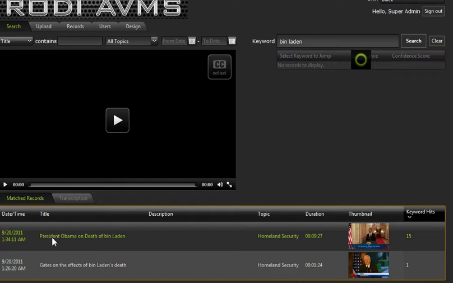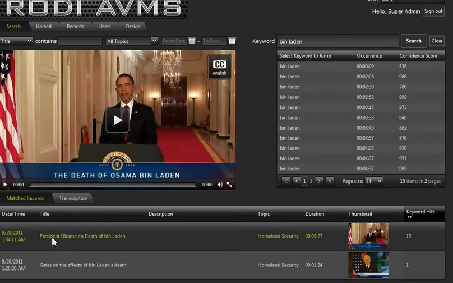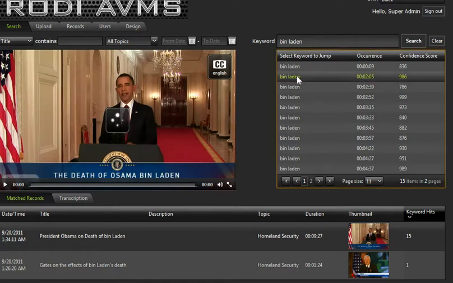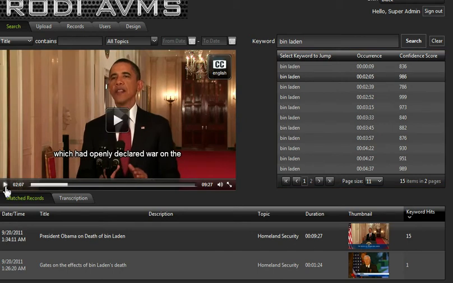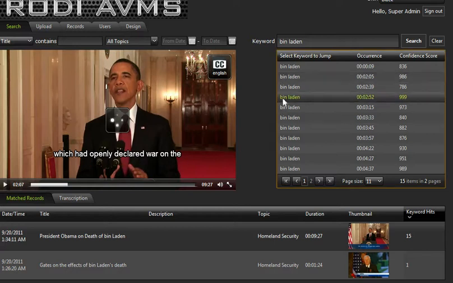So I can grab that one, and you'll see that what happens is on the left side, a player shows up, and on the right side, we have those specific instances. I don't have to listen to a 4-hour interview to find the words I'm looking for. I just grab the one I want, and a player on the left side will start playing it right there, right where I was looking for it. Think of the time savings involved just right there. And I can say, that's not the one I was looking for, let's grab this one, this might be the one.